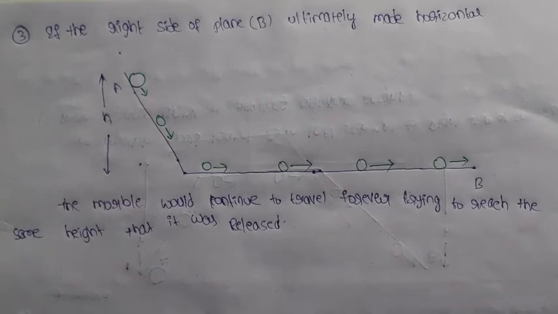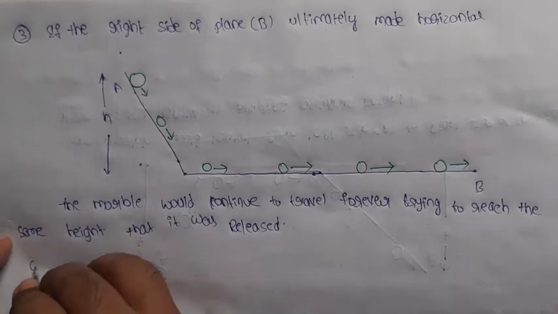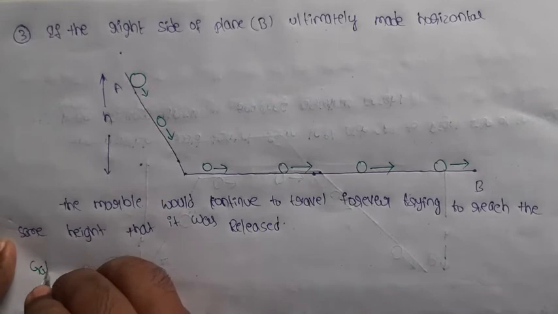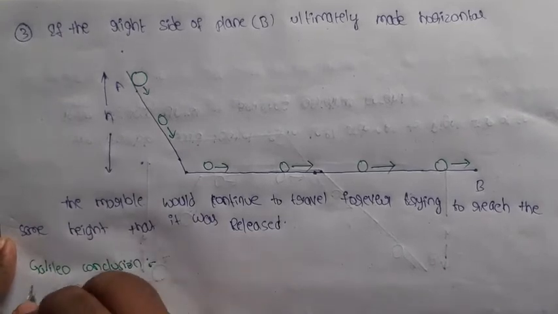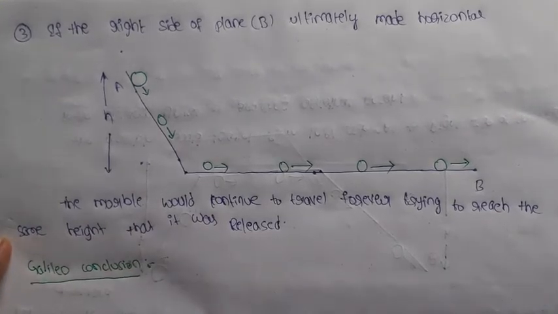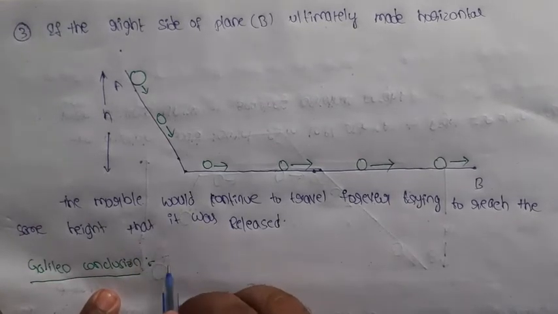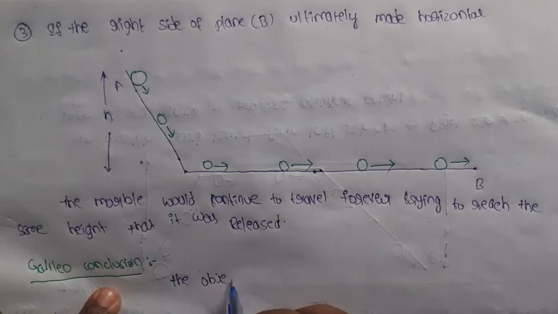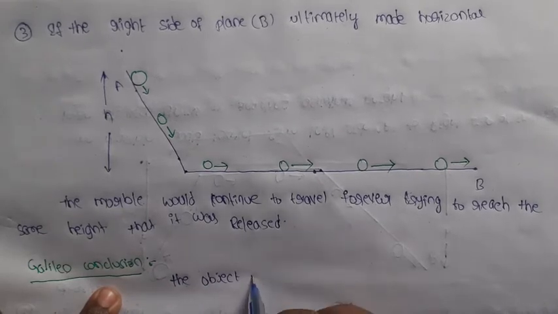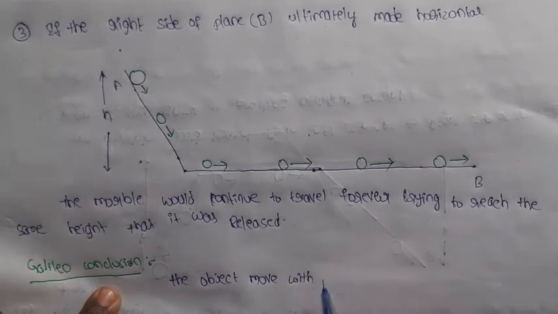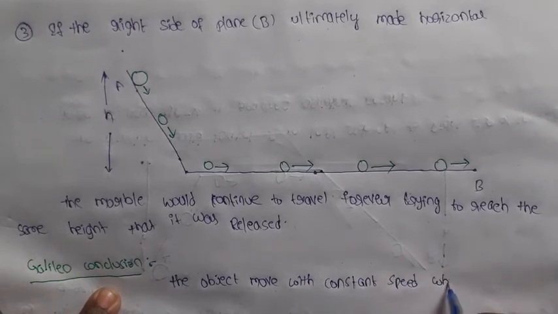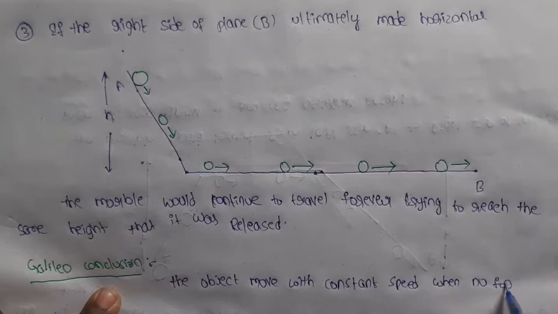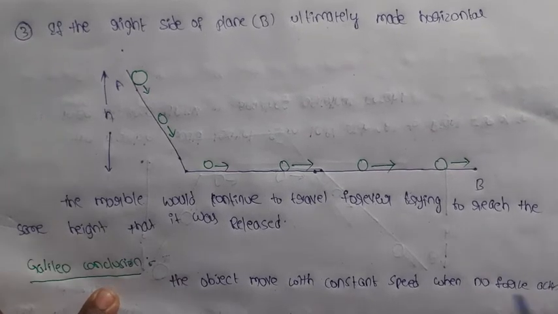Okay. From these three cases, the scientist Galileo concluded that an object moves with constant speed when no force is acting on it.